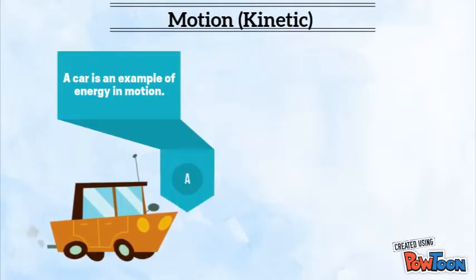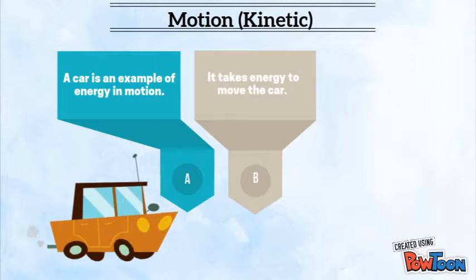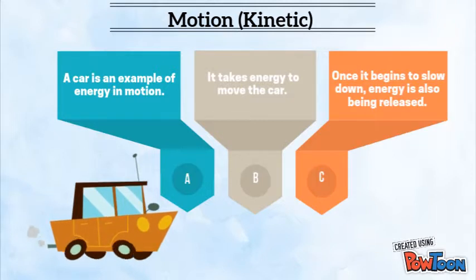A car is an example of energy in motion. It takes energy to move the car. Once it begins to slow down, energy is also being released.